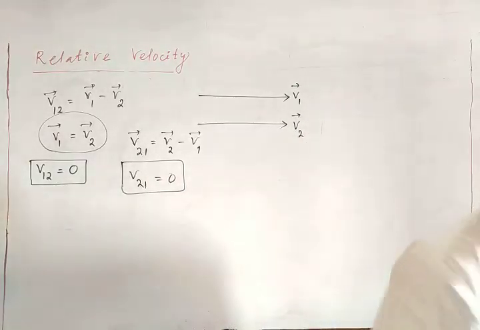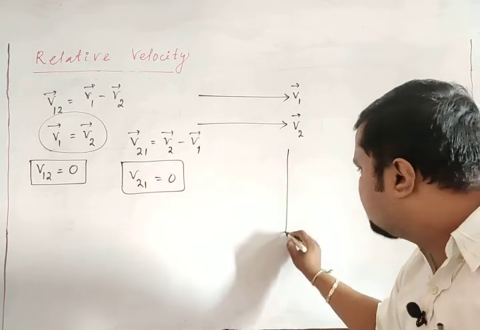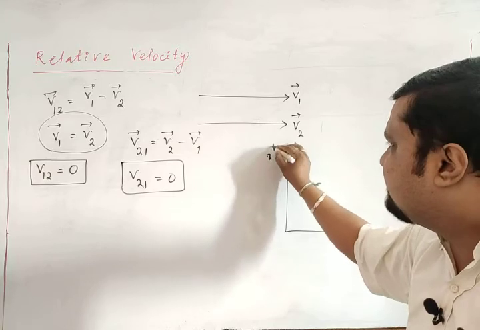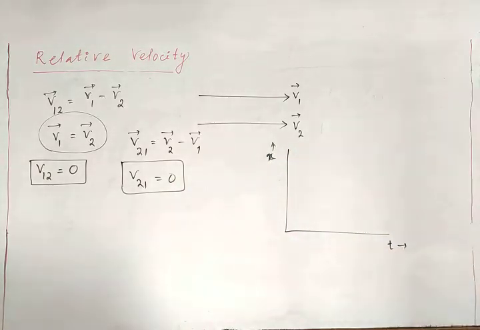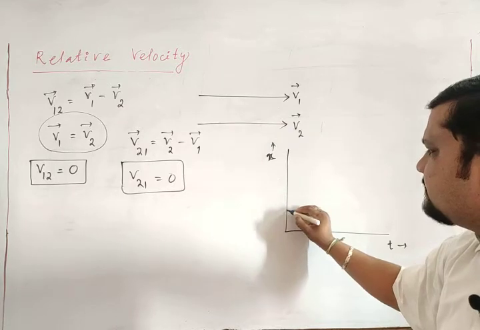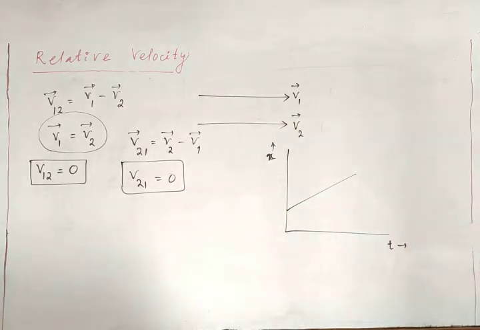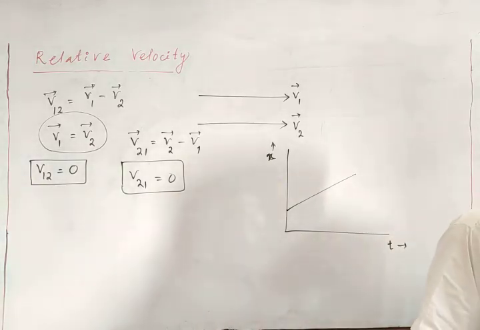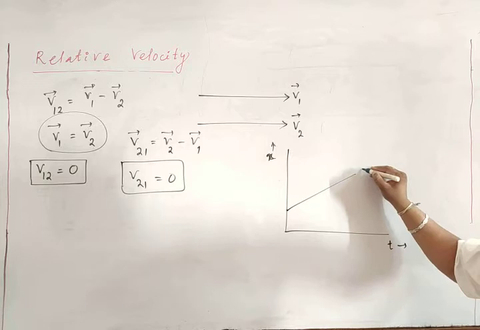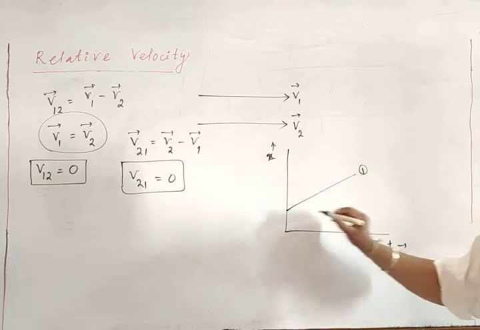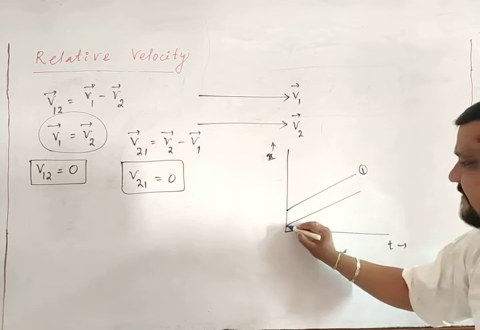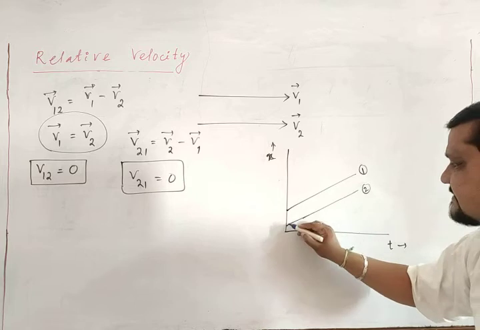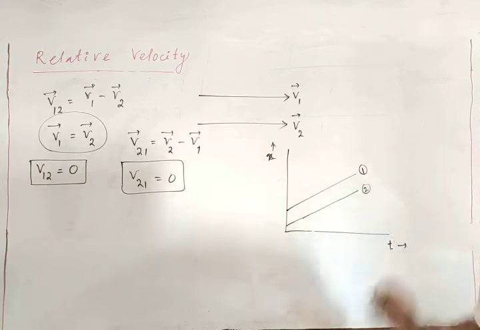Suppose these are the two bodies, and I plot the position-time graph, the distance or displacement time graph. Let the body start from a point, and the position changes with time. So this is the graph for object 1. Now consider object 2, which starts from another point. The relative velocity is constant, which means the lines are parallel to each other.